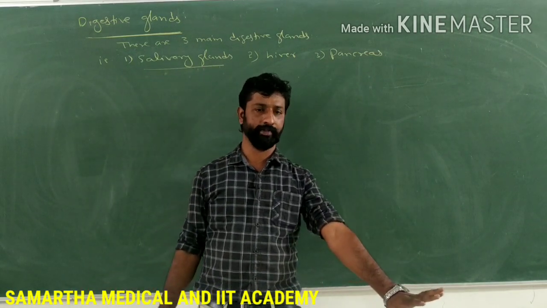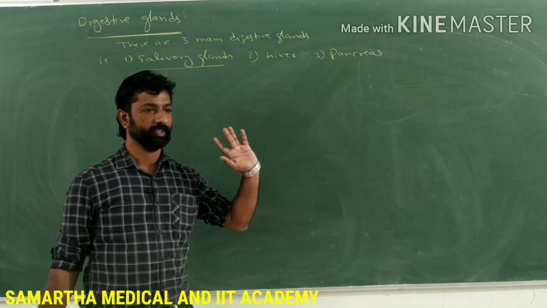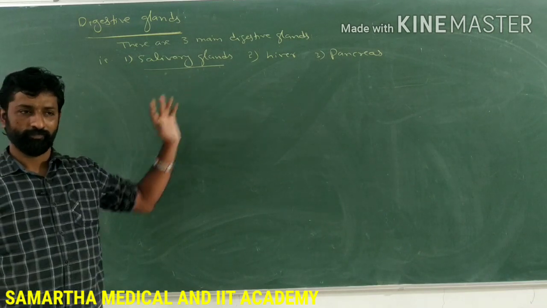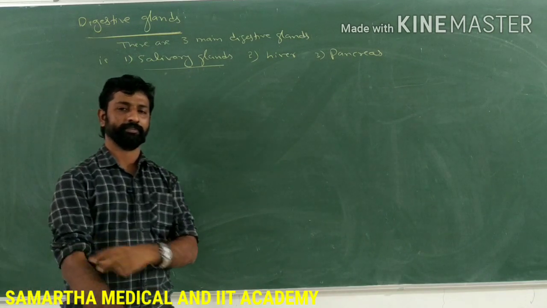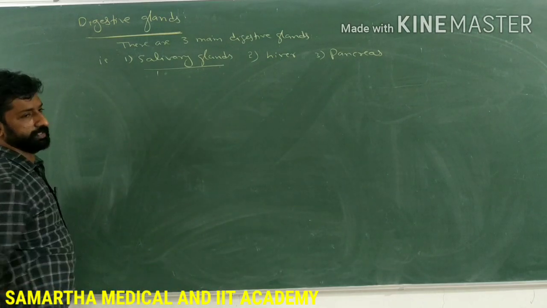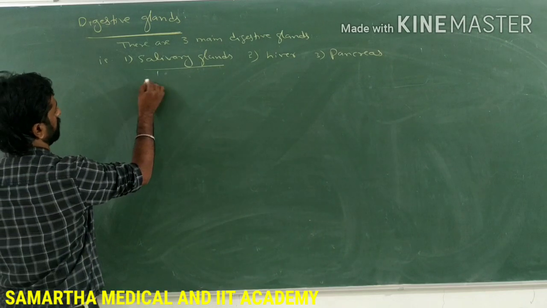Next, let's discuss how many types of salivary glands are present. These are meant for the secretion of saliva. There are 3 types of salivary glands.